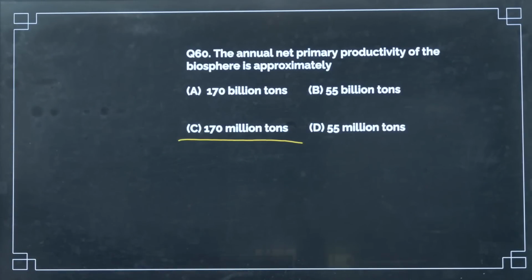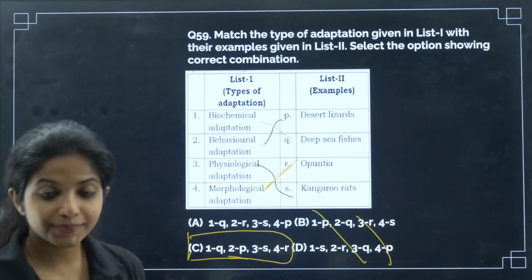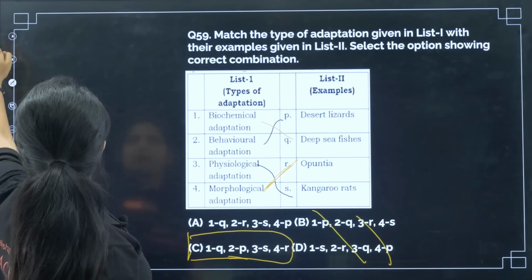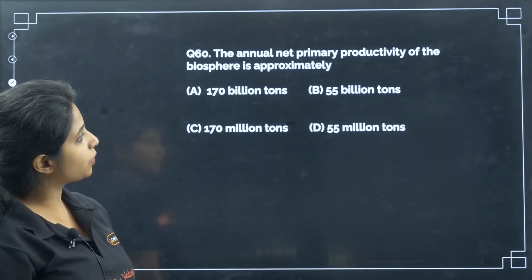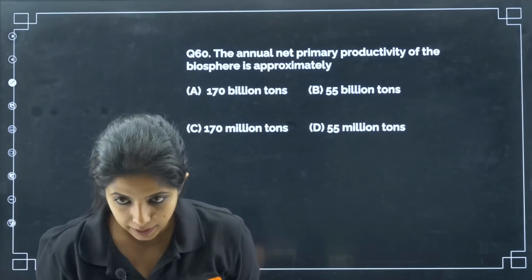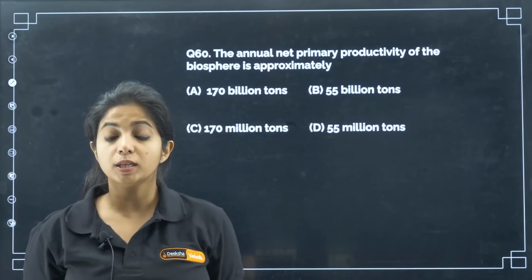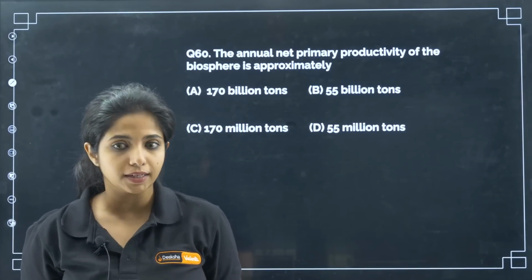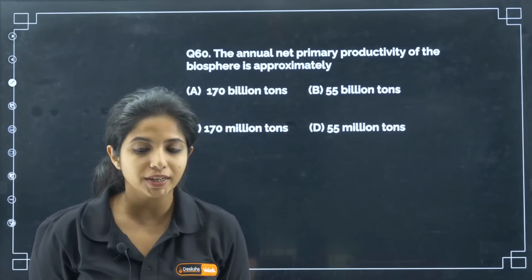Just give me a second. Okay? Now the next question: the annual net primary productivity of biosphere is approximately what? 170 billion tons, 55 billion tons, 170 million tons and 55 million tons. Very important question straight from your NCERT.